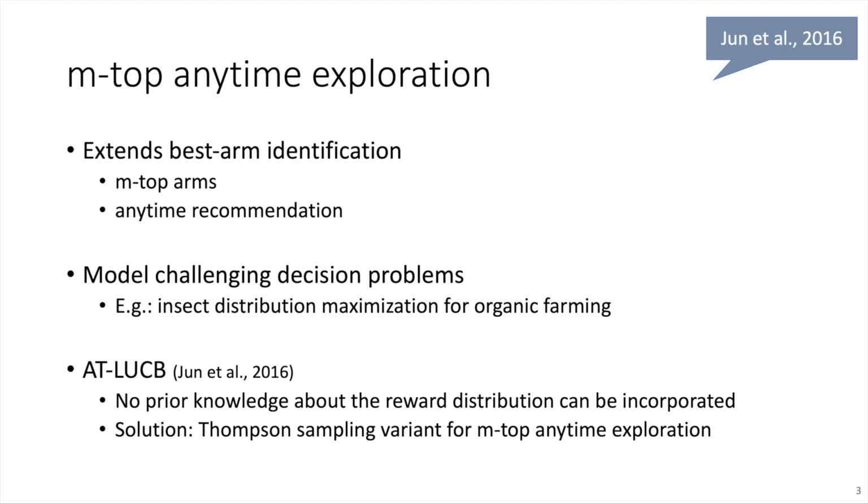This can be used to model challenging decision problems, where we have an expensive computational model that we can use to test a particular policy, and the different policies can then be modeled as arms. For example, we could use this to maximize the insect distribution for organic farming, and this is an example that we will consider later on in this presentation.